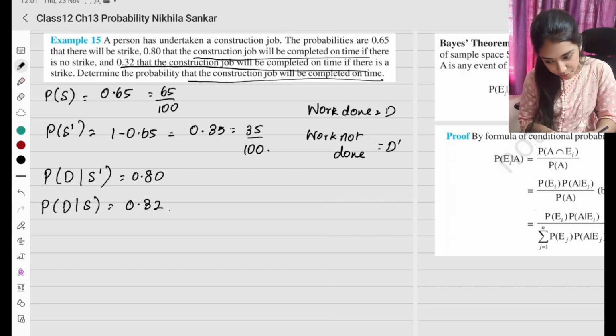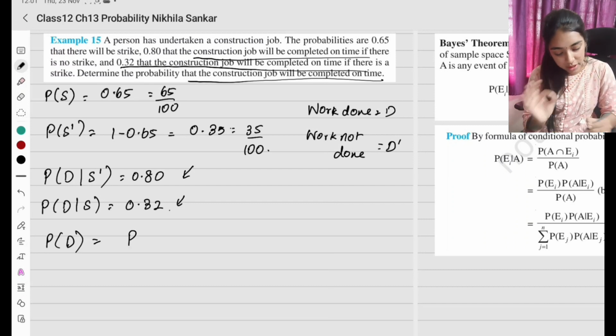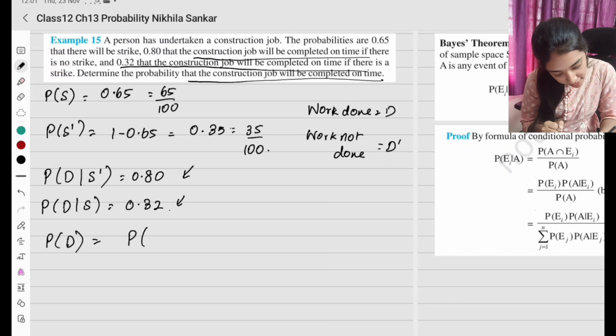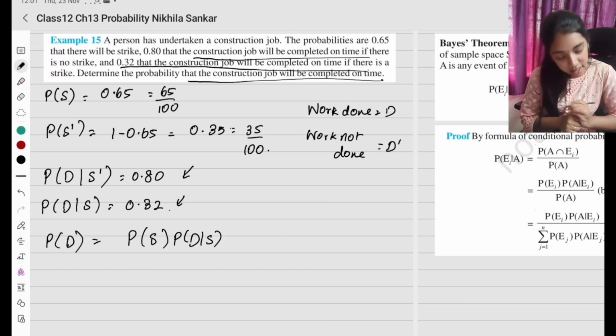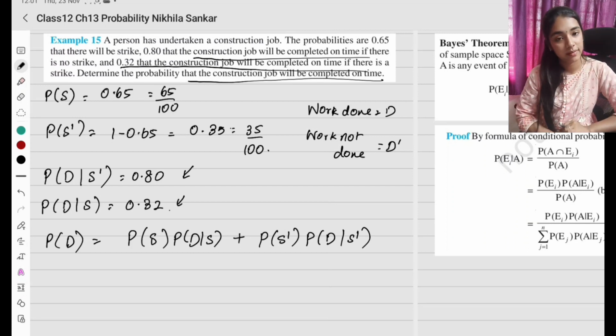So this is going to be probability that the work is done is going to be probability of இது ரெண்டுத்தோட criteria-வும் important இல்லையா? So this is going to be probability that there is a strike and the work is done given that there is a strike, or it can be probability that there was no strike but still the work was done given that there is no strike.